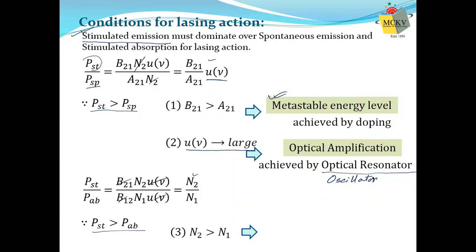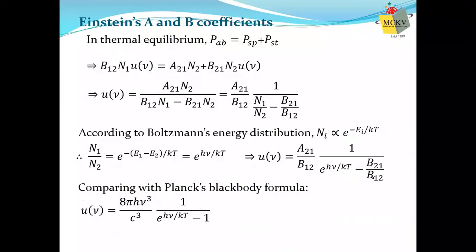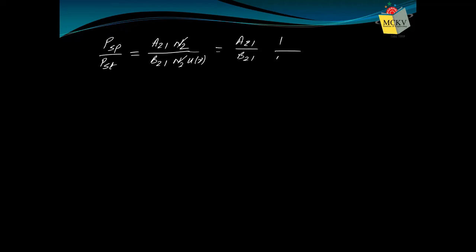Okay. Another thing I just want to write here. I told you about spontaneous emission and stimulated emission. Which one is larger? For that, let's write the opposite thing: P spontaneous by P stimulated. P spontaneous means A21 N2. P stimulated means B21 N2 U nu. Remember, in the previous case, that was cancelled. Now we have A21 by B21 times 1 by U nu.